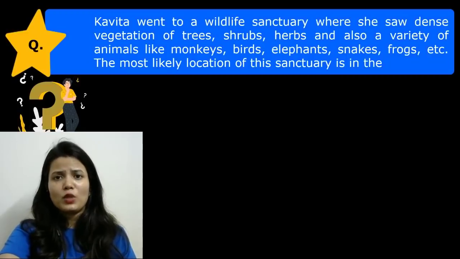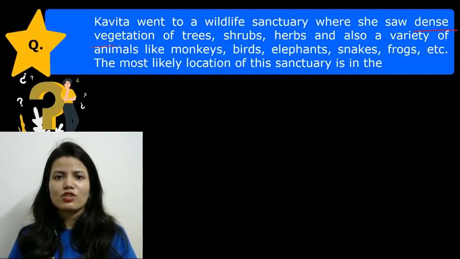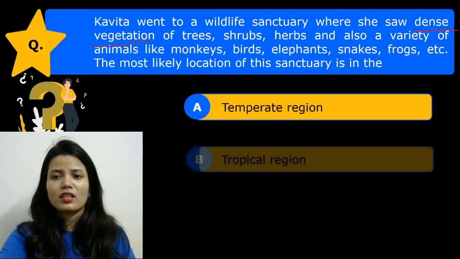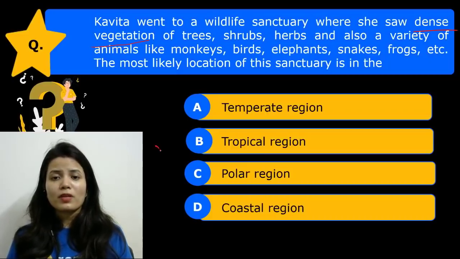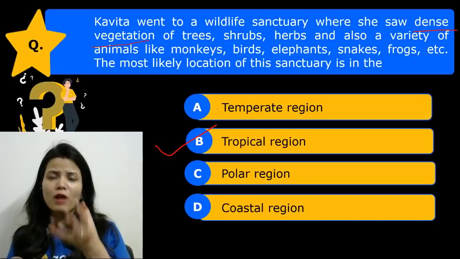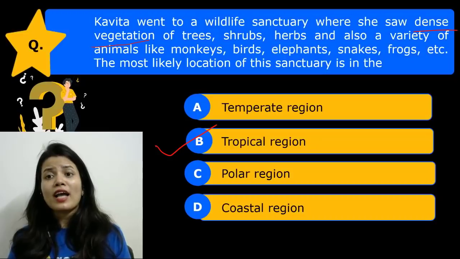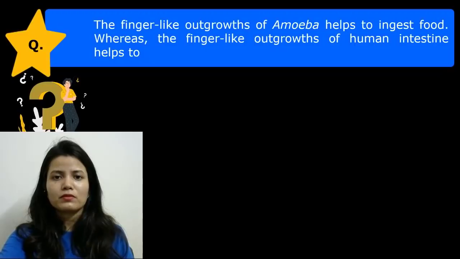Next question is: Kavita went to a wildlife sanctuary where she saw dense vegetation. What kind of vegetation did she see? Dense vegetation of trees, shrubs, herbs, etc. And she found monkeys, birds, etc. The most likely location of the sanctuary is in the... So you must be aware of which region has the densest vegetation. The tropical region, which is near the equator, gets an abundant amount of sunlight. Okay, it gets abundant sunlight, hence it supports dense vegetation. So the correct answer is option B.